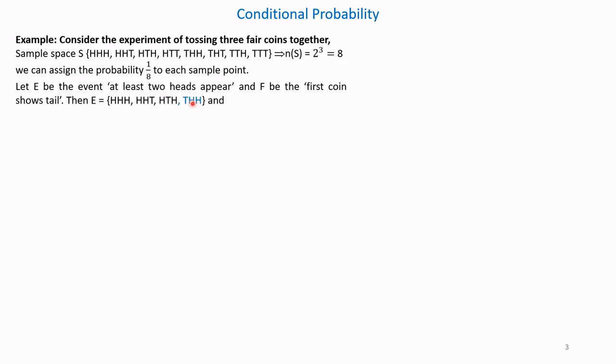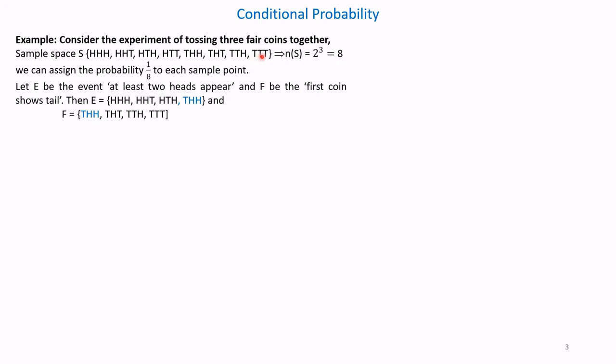And there is another event F, which is associated with the first coin showing tail. That means the first coin of the three should be a tail. So if you observe the sample space, only the outcomes with the first coin as tail are THH, THT, TTH and TTT.